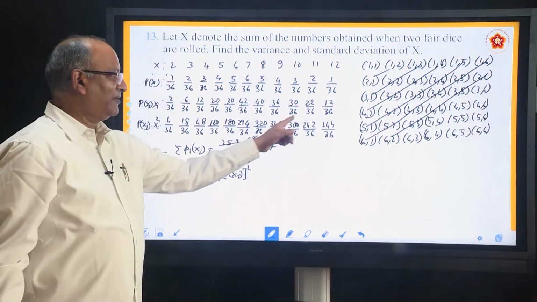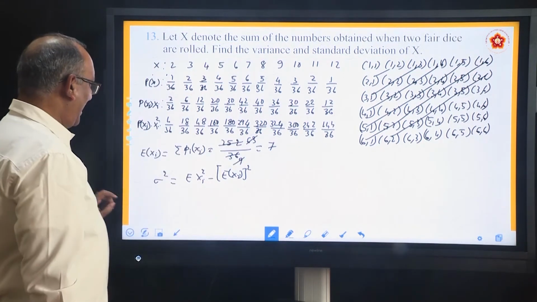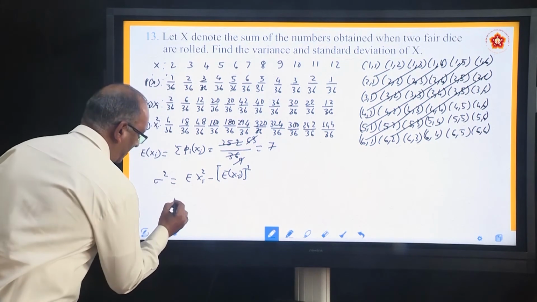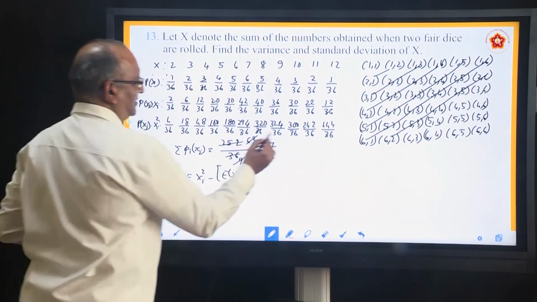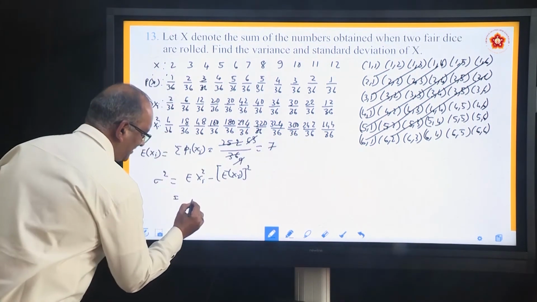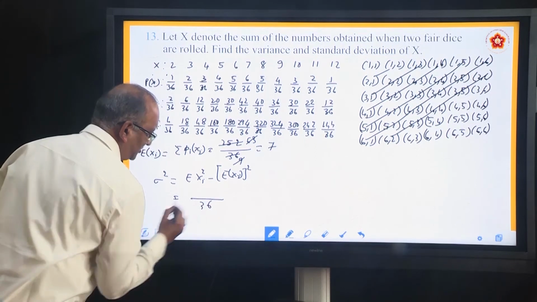Now add all of them. How will you add? Remember, denominator is anyway same. There is no change in the denominator.